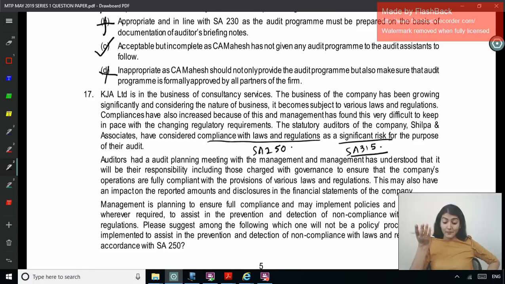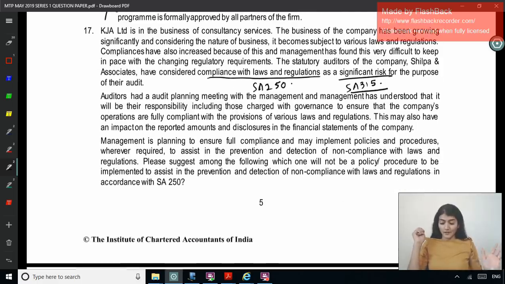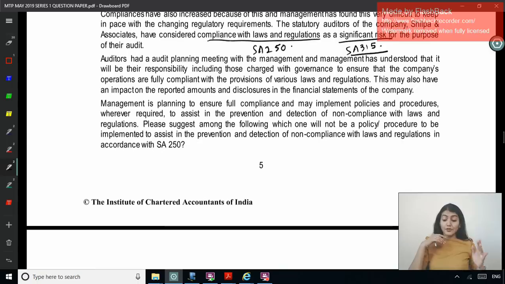Right. The auditor had an audit planning meeting with the management, and management has understood that it will be their responsibility, including TCWG, to ensure that the company's operations are fully compliant with the provisions of various laws and regulations. This may also have an impact on the reported amounts and disclosures in the financial statements of the company. Management is planning to ensure full compliance and may implement policies and procedures wherever required to assist in the prevention and detection of non-compliance with laws and regulations.